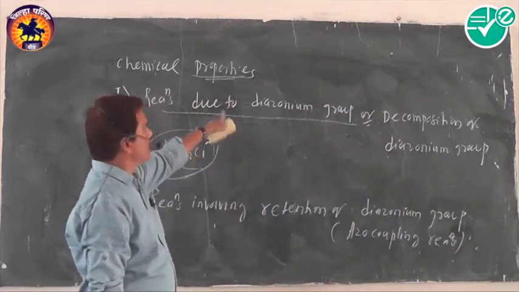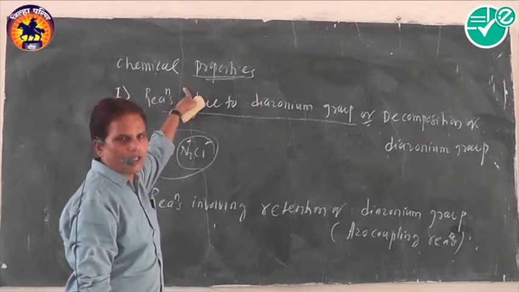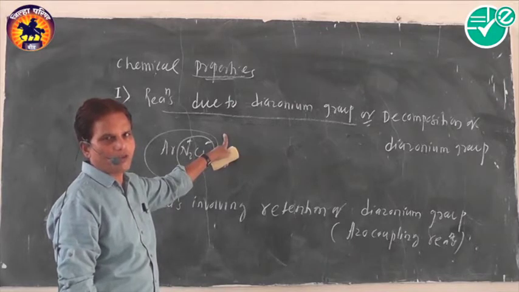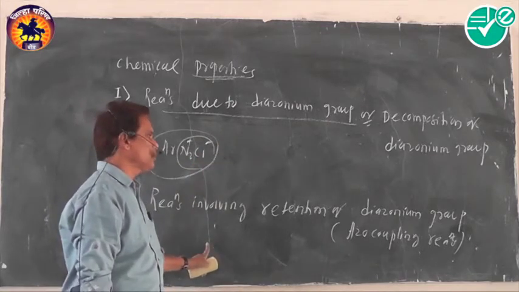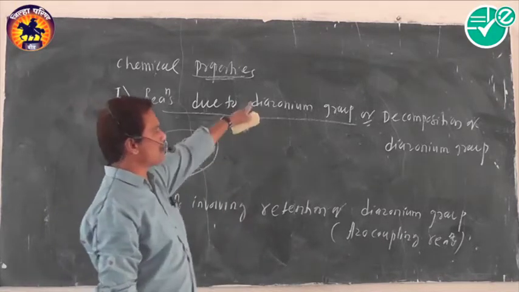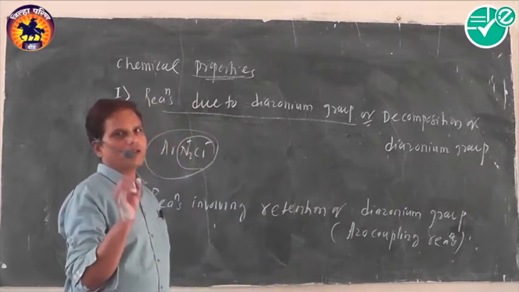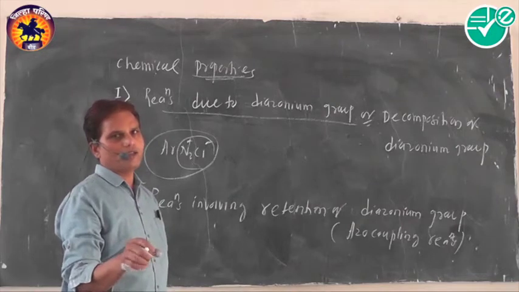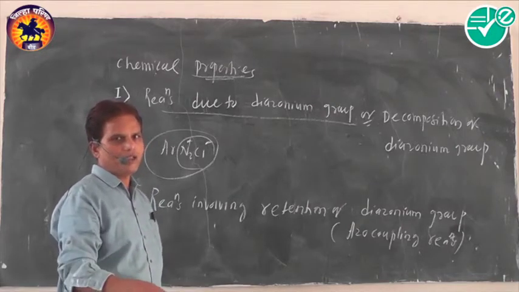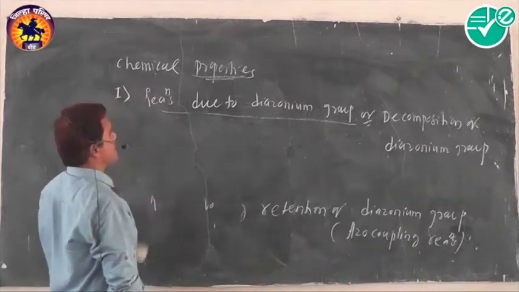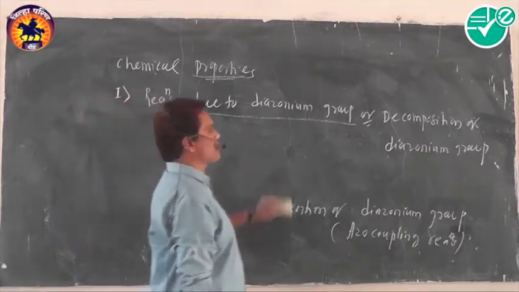It means that diazonium salts mostly follow two different types of chemical reaction. First, the reaction due to the diazonium group or decomposition of the diazonium group, and second, the reaction due to retention of the diazonium group. Replacement reaction first, then retention of the diazonium group second. Then we can discuss the first reaction, due to decomposition of the diazonium group.